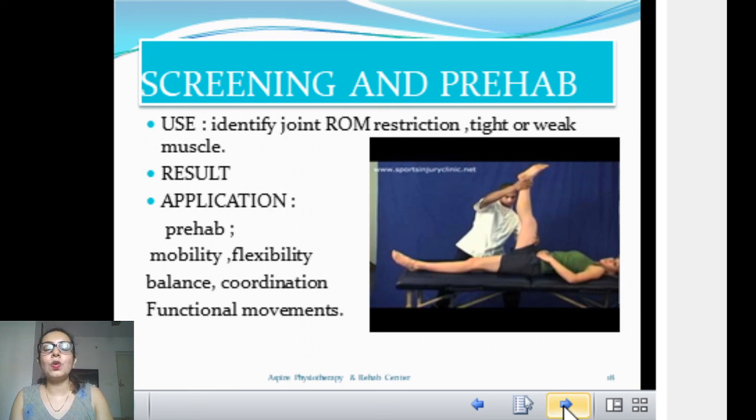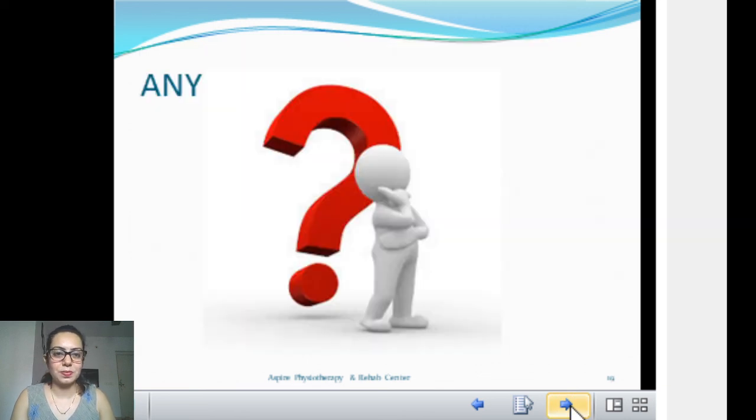In that way you are minimizing the chances of getting injured, because one injury and you can lose a whole season. An athlete's career is limited with all other factors as well, so with injury you are again losing some time. If you can do something to prevent that, why not? You can do prehab, mobility, flexibility, balance, strengthening exercises, coordination, and a lot of functional activities specific to your sport.